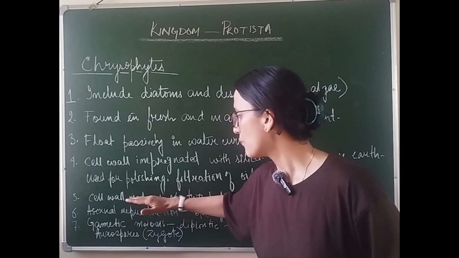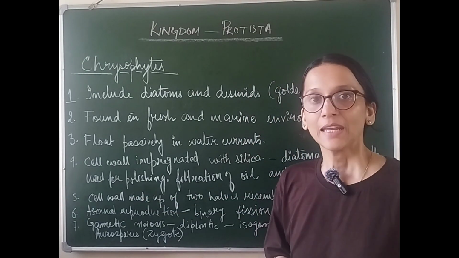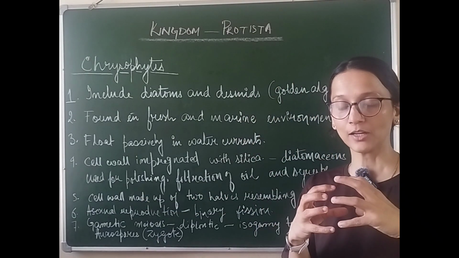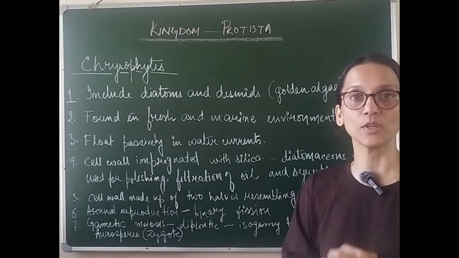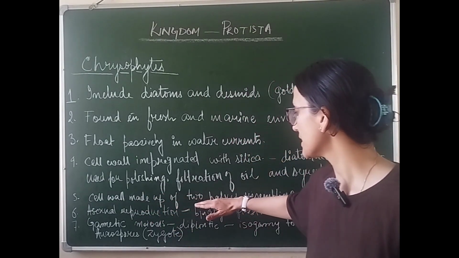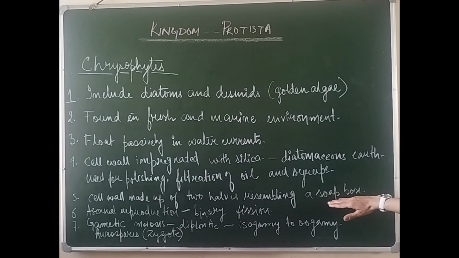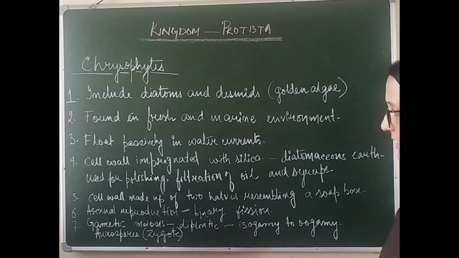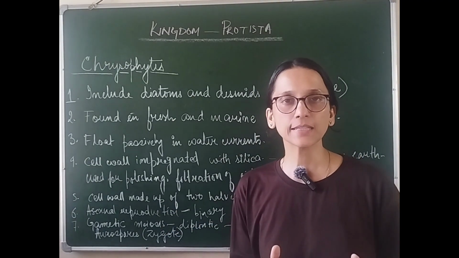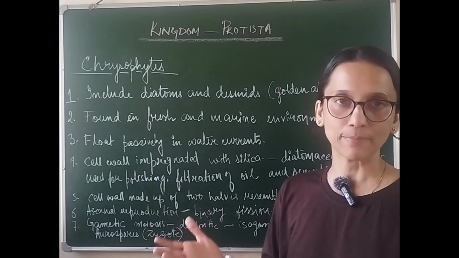Next, the cell wall has a very unique shape. It looks like a soap case where there are two structures that fit into each other. So the cell wall is made up of two halves resembling a soap box. Next is the kind of reproduction. Asexual reproduction, if they show it, is by binary fission.